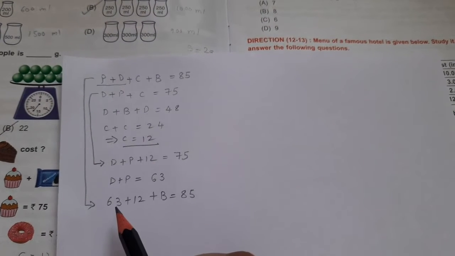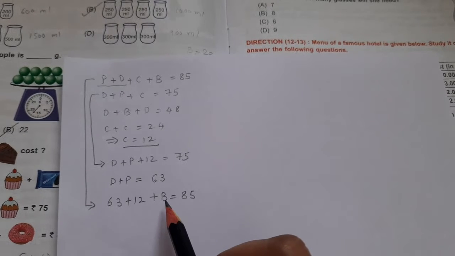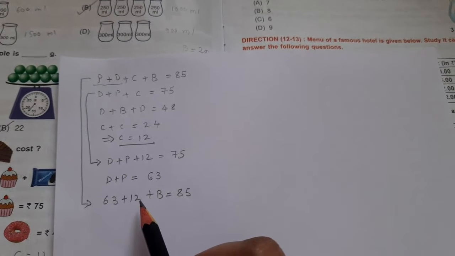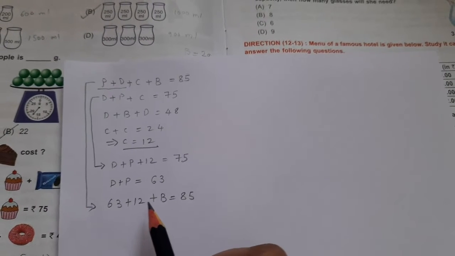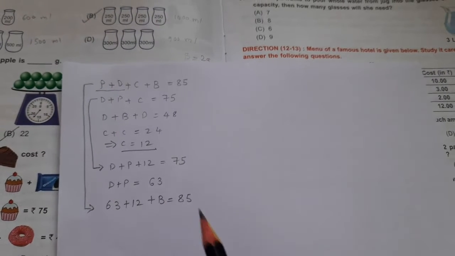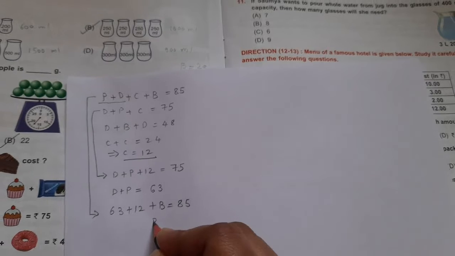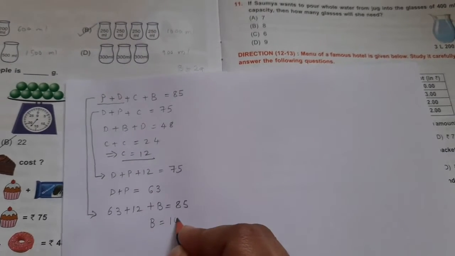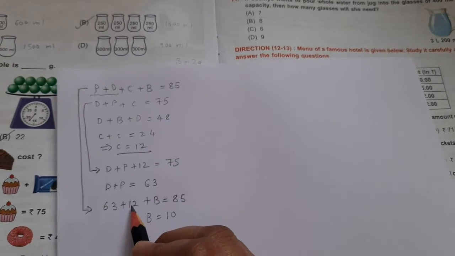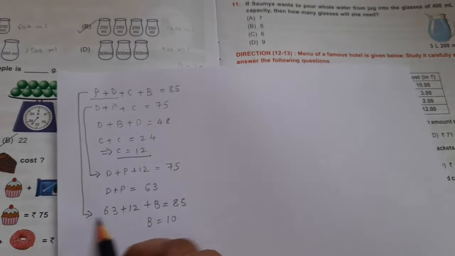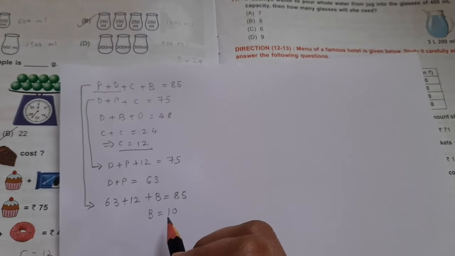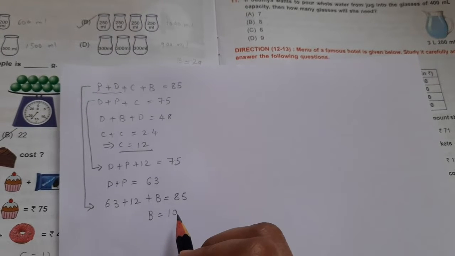ठीक है. So 63 plus 12 plus biscuit. So 63 plus 12, which is nothing but 75, right? So 75 plus biscuit is equal to 85. So biscuit will be now equal to 10. Okay. So I got value of biscuit as 10 rupees from this. ये resolve करेंगे तो 63 plus 12 will be 75 और biscuit will be 85 minus 75. ठीक है. So that's why biscuit is 10. So now I have got value of biscuit as well.